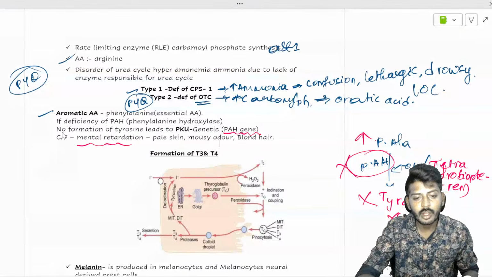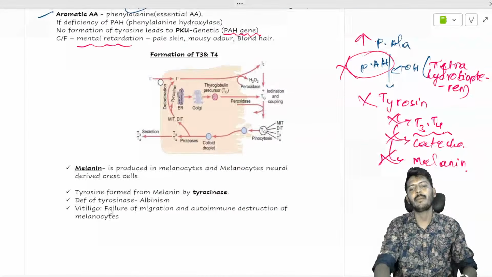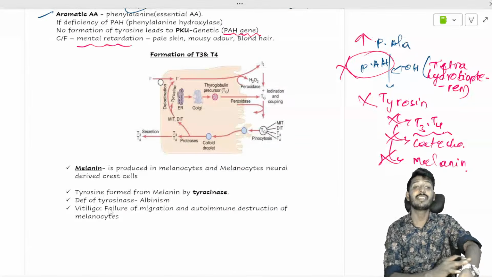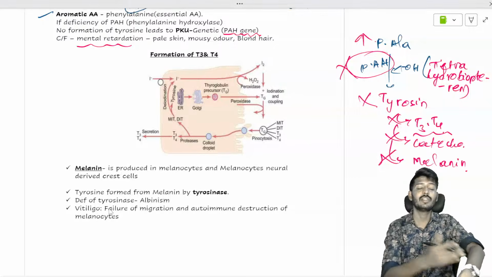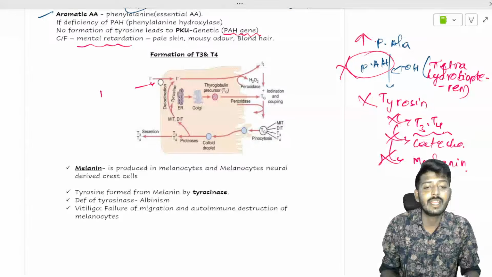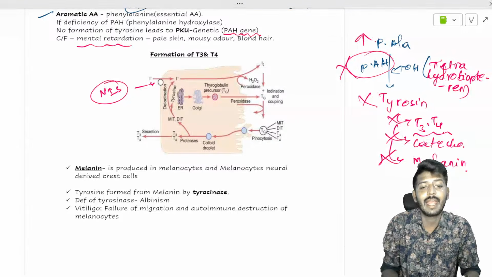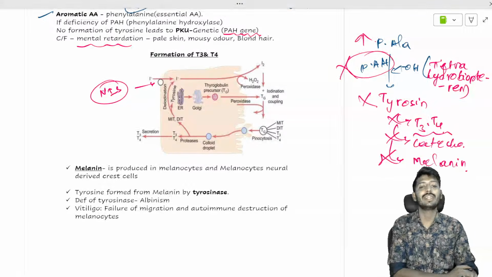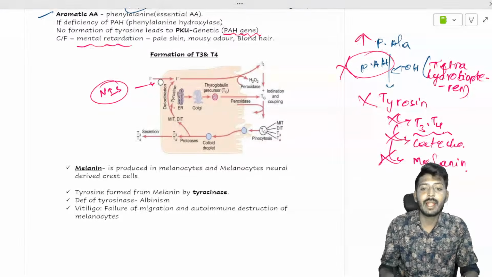Okay, let's talk about the formation of T3 T4. I'm not going to waste time on a step-by-step explanation of T3 T4. Basically, all the iodine you consume will be taken into the thyroid cell with the help of NIS, the sodium iodide symporter. It will take the iodine, and this iodine will be pumped into the colloid.